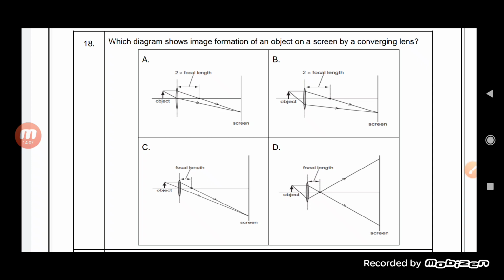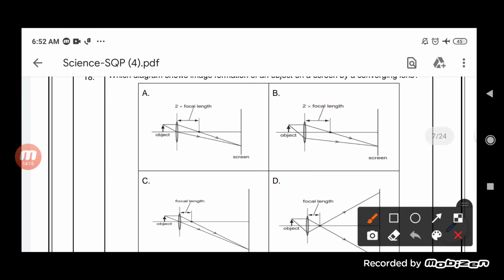Students, the first one is wrong, because the second ray coming from the object is not supposed to bend, it should come straight, but that is not happening, and that is why this is a wrong diagram.